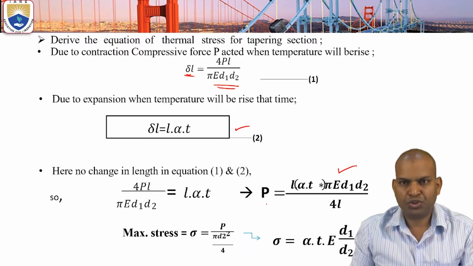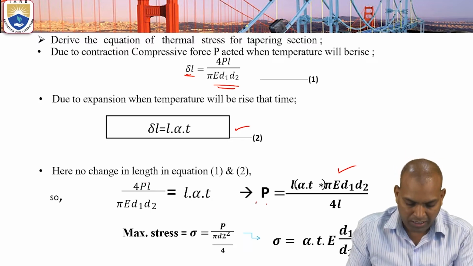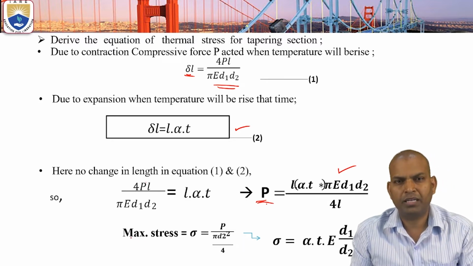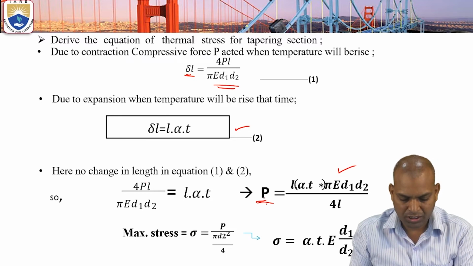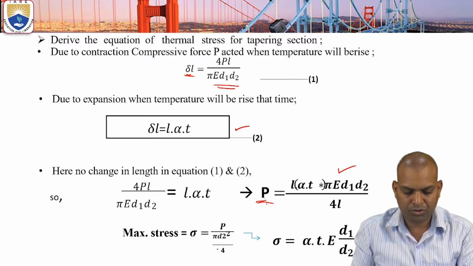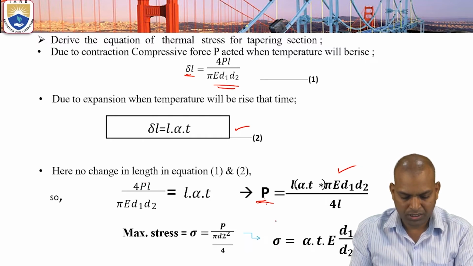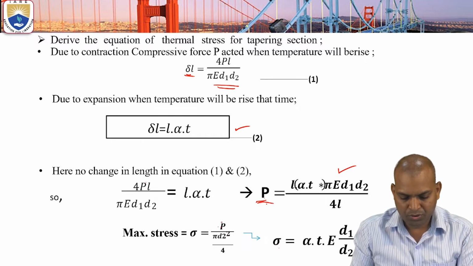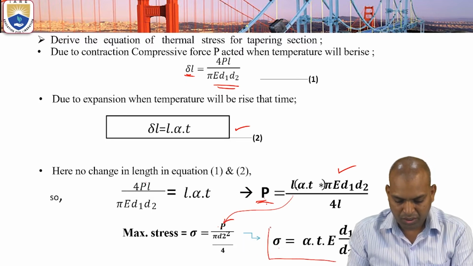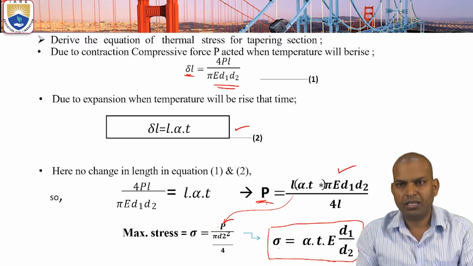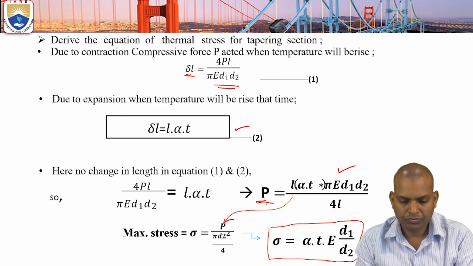So the maximum stress, this is the load we calculated. The maximum stress equals load by area, that is P by area, pi D2 square by 4. Then substitute this P back in this equation, then sigma equals alpha T E times D1 by D2.